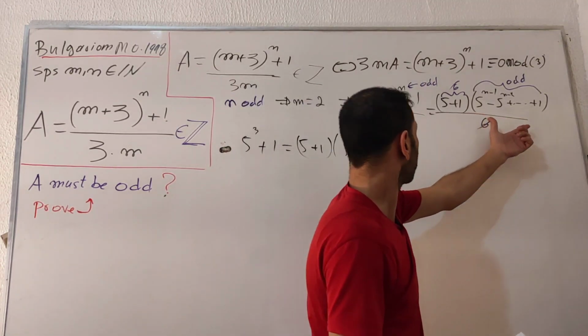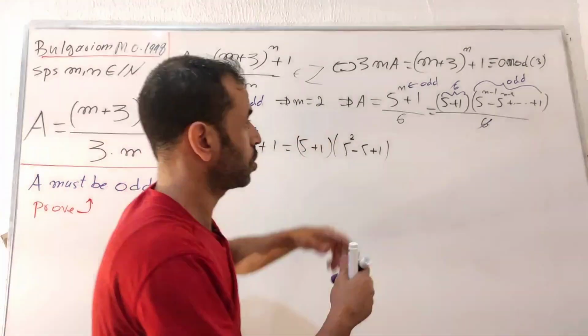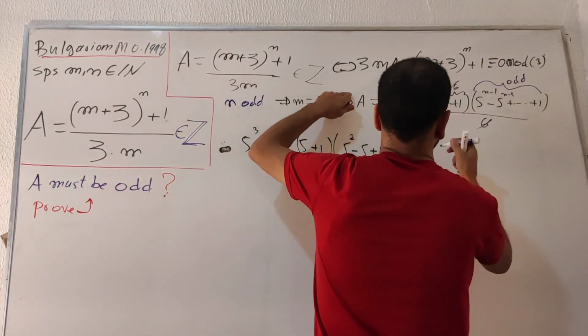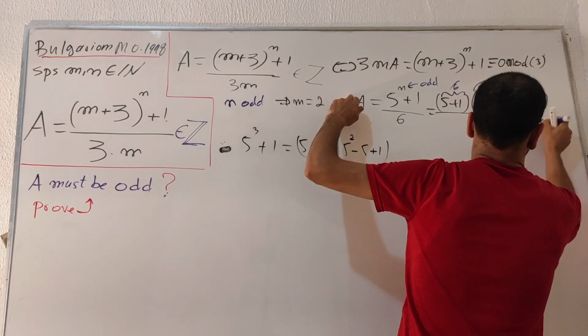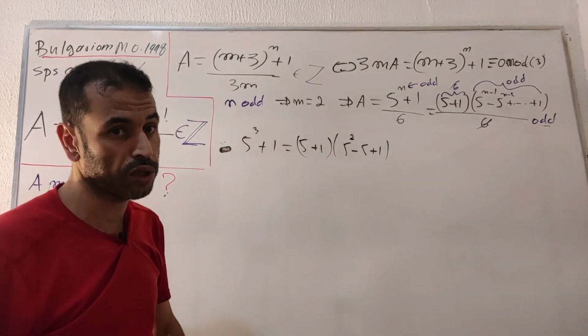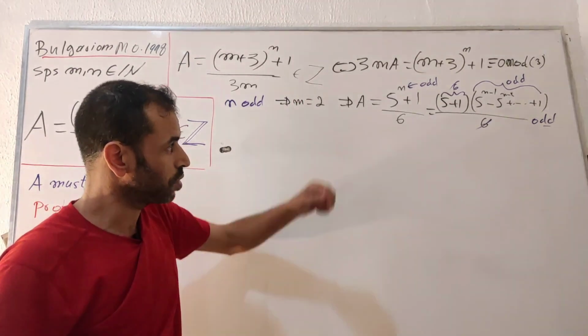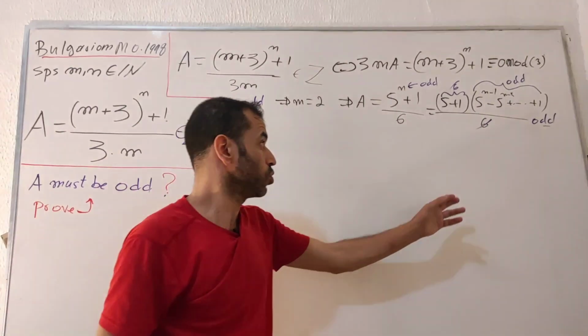If this one is odd, we have proven our setup on this value, just m equals 2. Okay. We know this is odd, which means A is odd. Now we have proven the first case, when we have m equals 2, is an odd integer. Okay. You might ask why I'm starting with m equals 2 as a value. I will let you know in a little while.